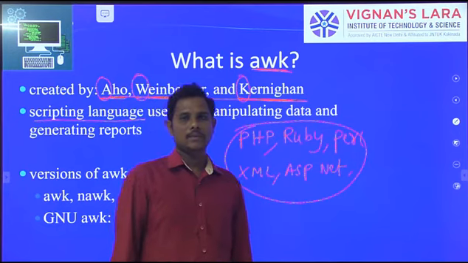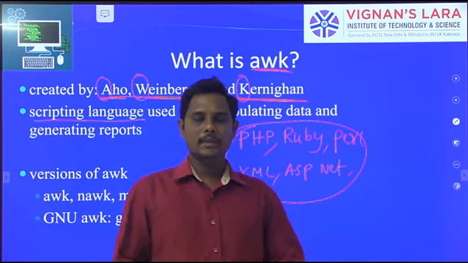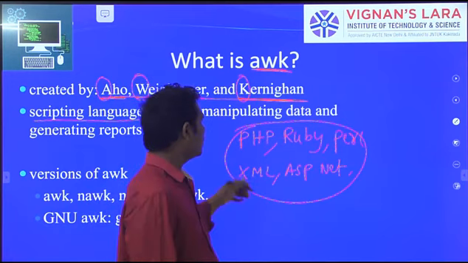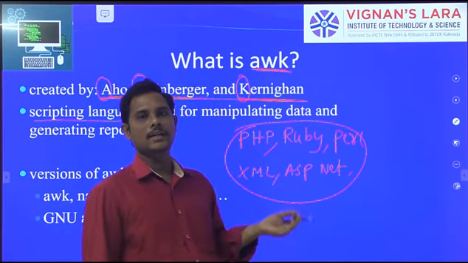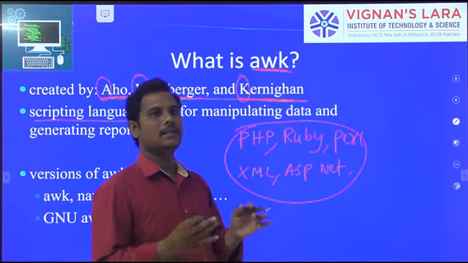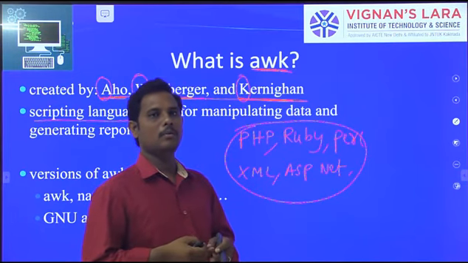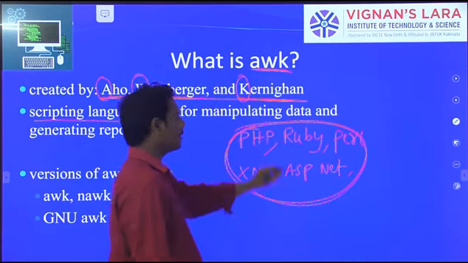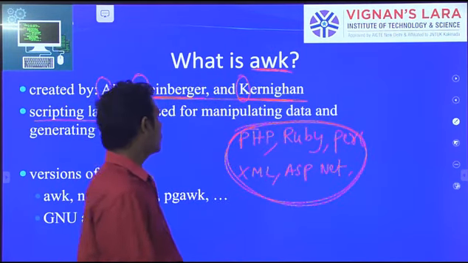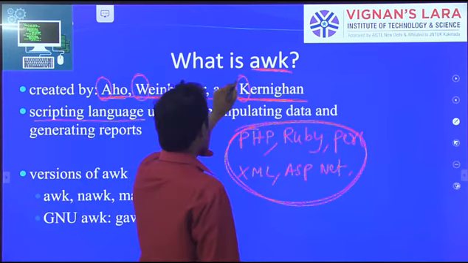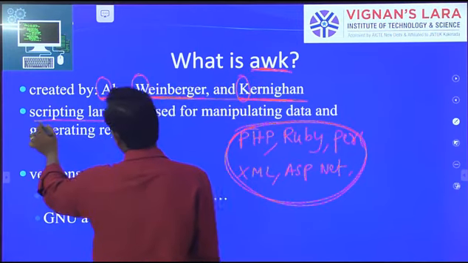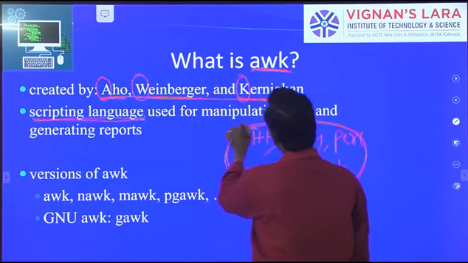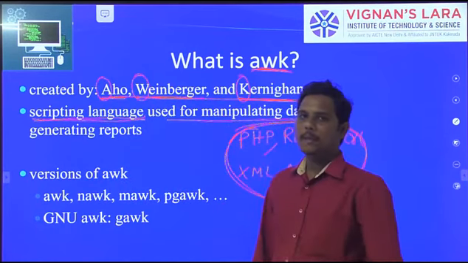The advantage of scripting languages is that a sequence of statements can be executed. We can create web pages and easily move from one place to another. So all these scripting and programming languages exist. Awk is also called a scripting language used for manipulating data.